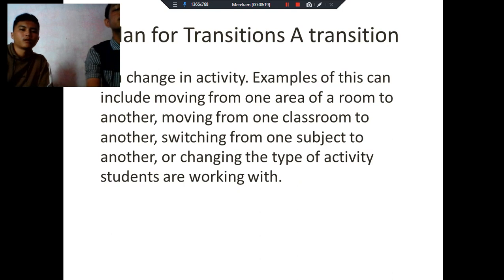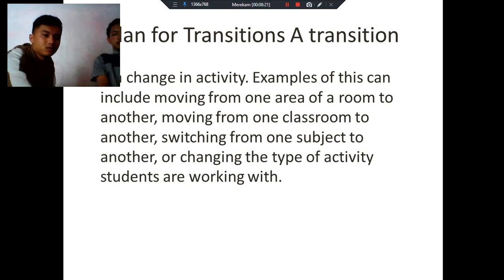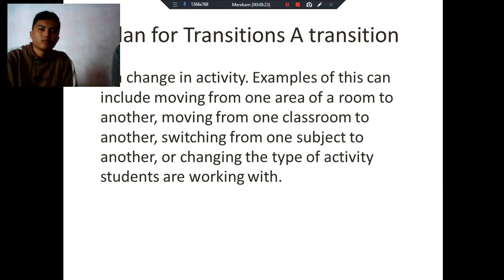Okay, thank you to Fahmi. And now I want to continue. Plan for transition. A transition is a change in activity. Examples of this can include moving from one area of a room to another, moving from one classroom to another, switching from one subject to another, or changing the type of activity students are working with.